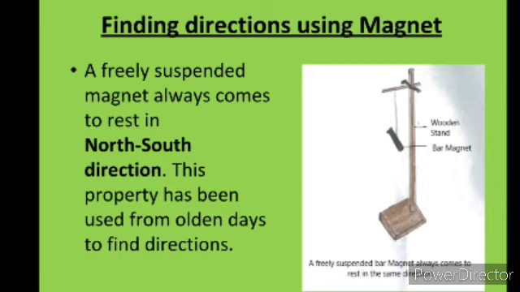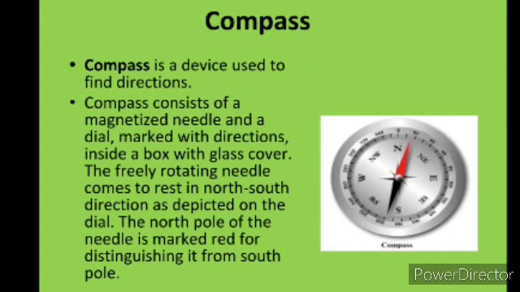This property was used in older times to find the direction, and nowadays also this property is used to find the direction. On the basis of the property of magnet, one device is used to find the direction. The name of the device is a compass.